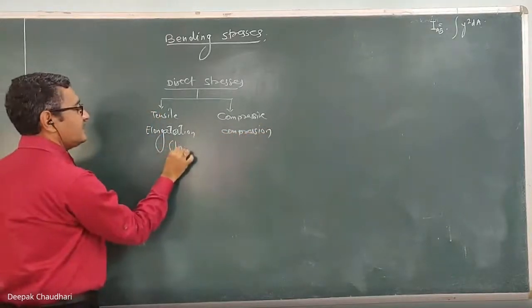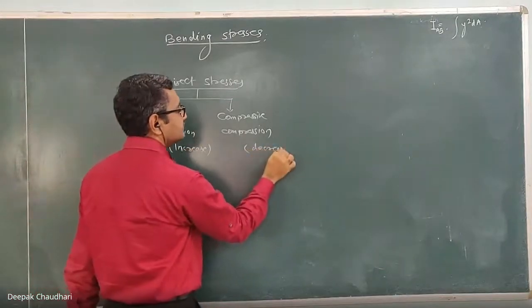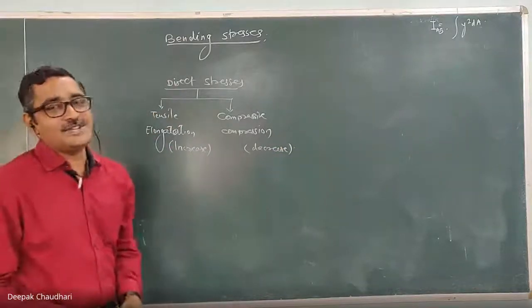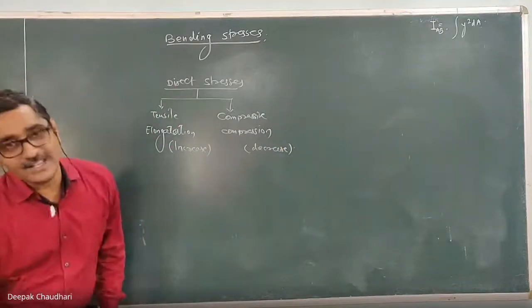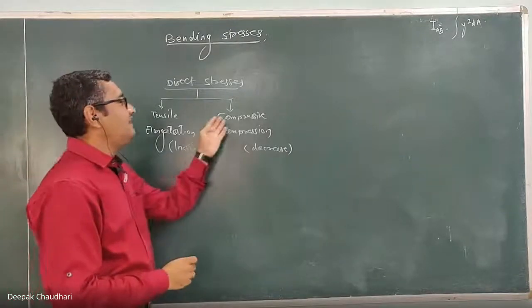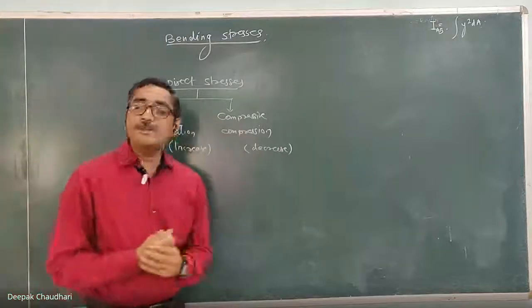Here it is an increase in length, here it is a decrease in length. So when any component is subjected to a tensile force or tensile stress, there will be an increase in length of that component, whereas when it is subjected to a compressive force or compressive stress, there will be a decrease in length.